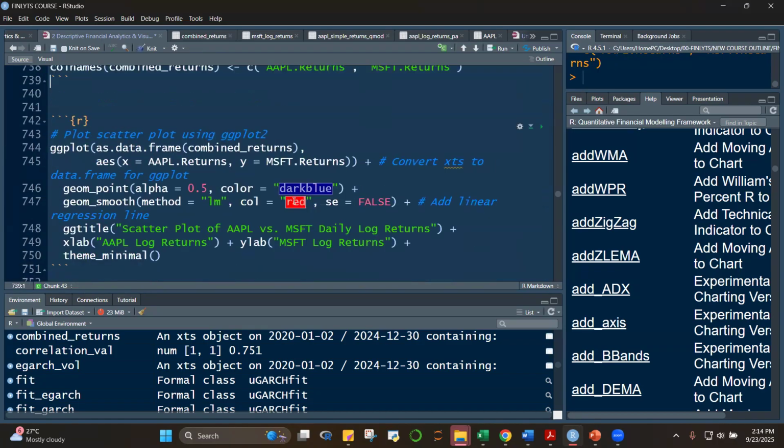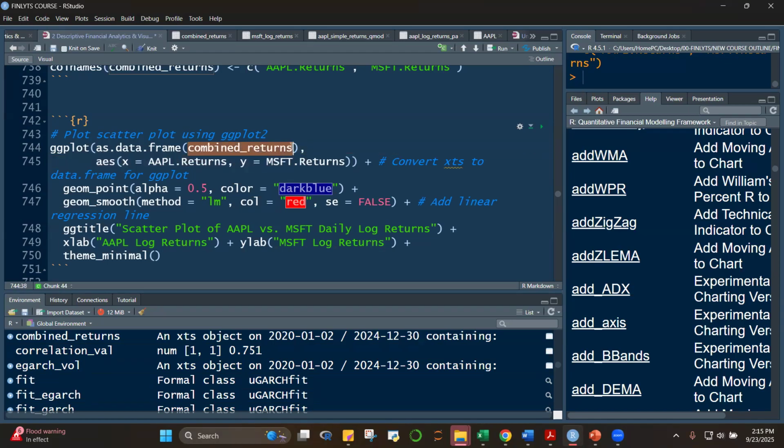All right, so let's now plot this, class. We'll plot a scatter plot using ggplot. We don't have all the time in the world to check the syntax of ggplot2, but it will be well worth your time to study ggplot. First you identify the object. However, ggplot, as we showed a while ago, will not work with an XTS object.